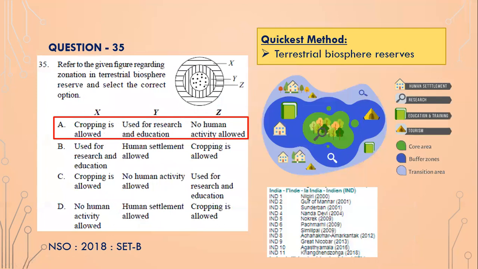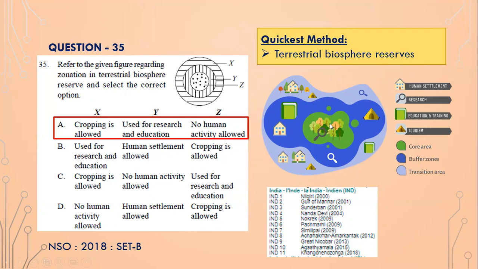Refer to the given figure regarding zonation in terrestrial biosphere reserve and select the correct option, isn't it? So what is terrestrial biosphere reserve? It is the areas which are demarcated for preserving natural entities, natural forests, or natural lakes, or basically parts of nature which we need to preserve, isn't it? So if you see that there is a forest, and you want to preserve the forest. So again, some of the forests, Nilgiri forests or Panchmadi, or forest of Great Nicobar.